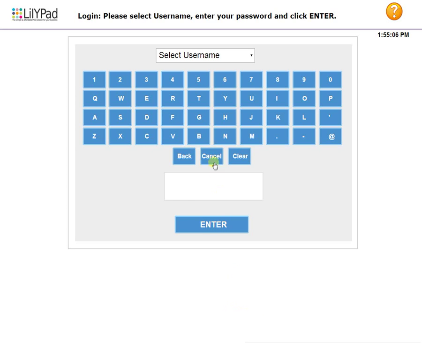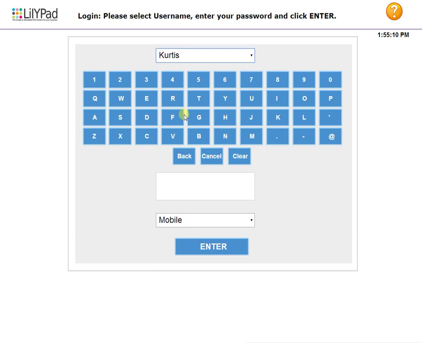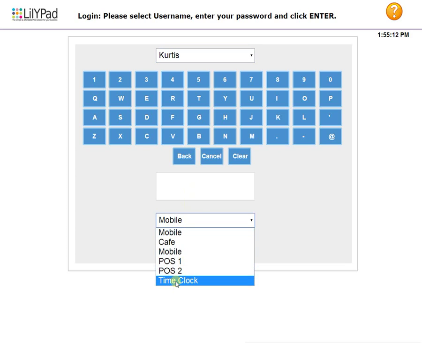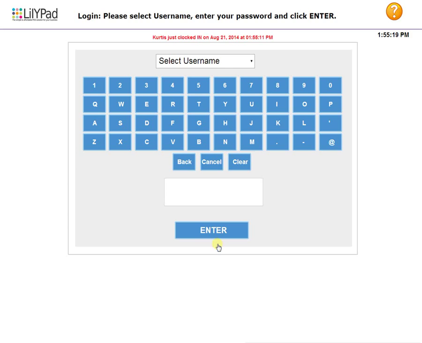In order to punch in using the time clock feature, select your username, select time clock, and then input your password. It's much similar to logging into the LilYPad system. You can see the exact time that you clocked in, and now to clock out, it's the same process.